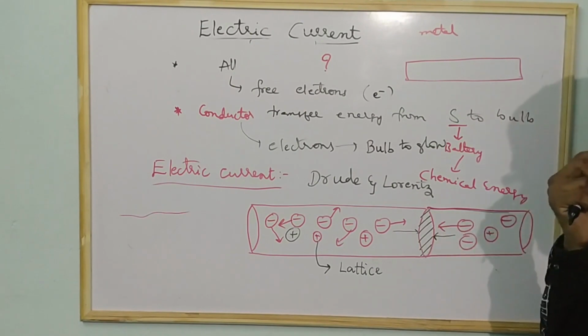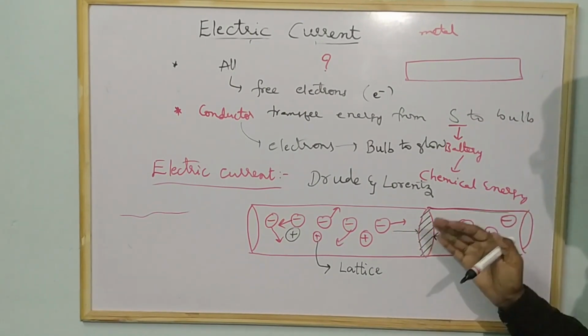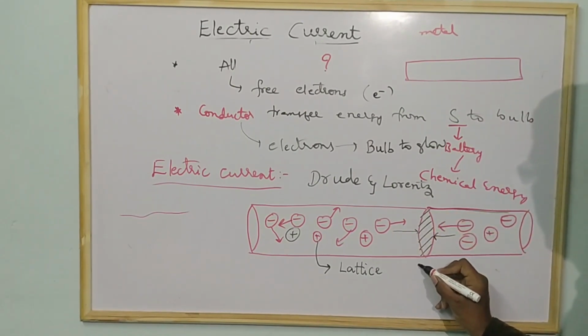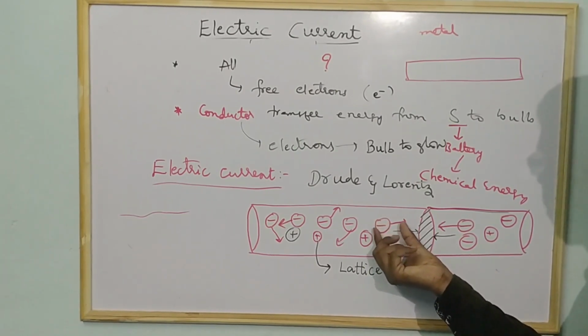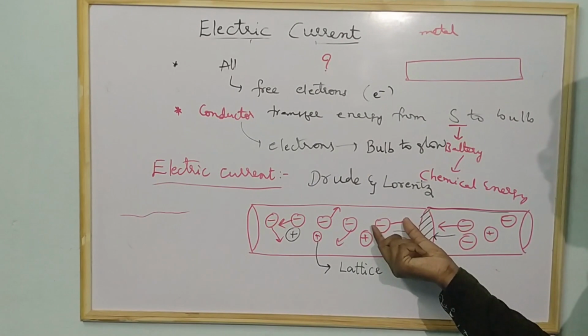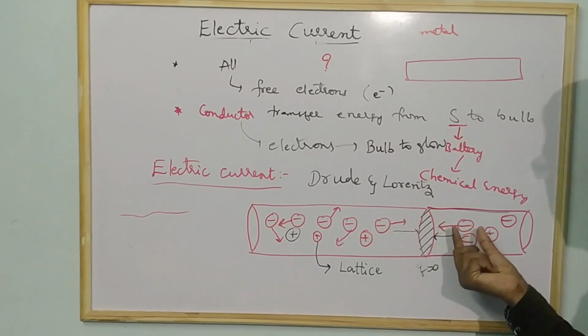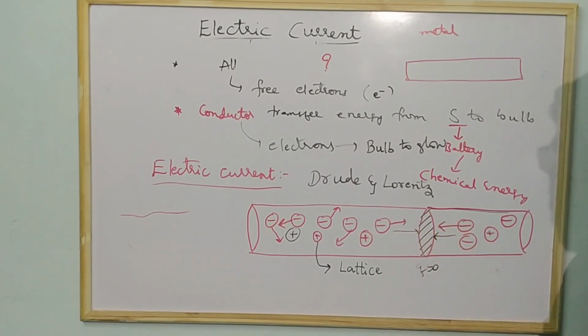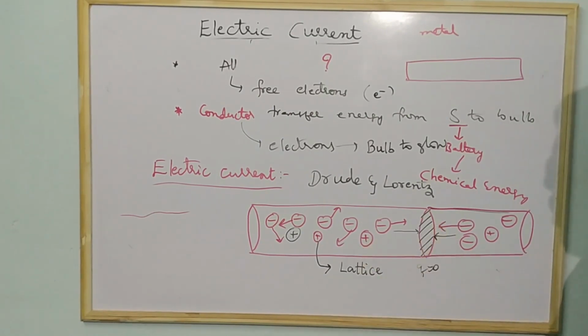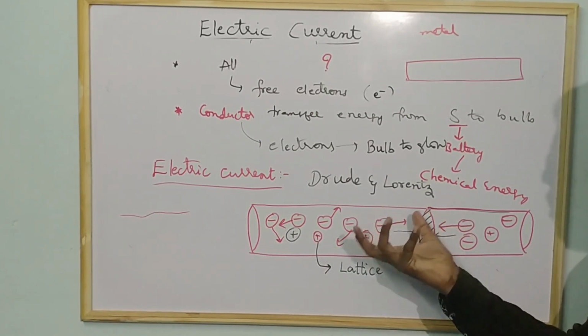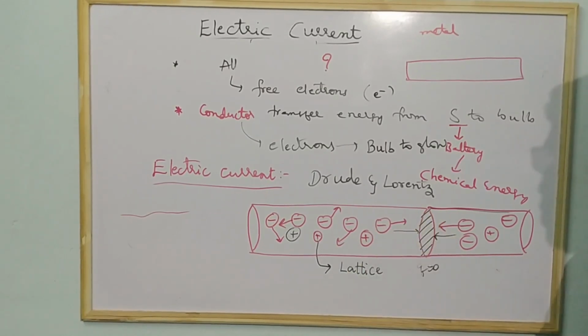What is the net charge? You can say that the net charge is 0. Why? Because the number of electrons coming from this place to this place, or from this place to this place, are equal. So the net charge will be 0. If the net charge is 0, the device which you connect, like a bulb, will not glow.